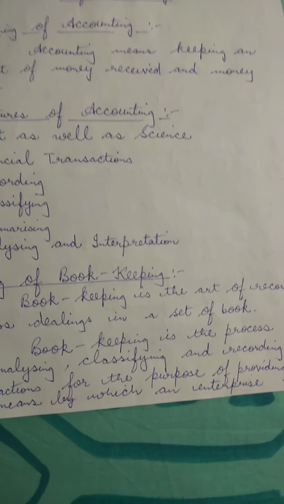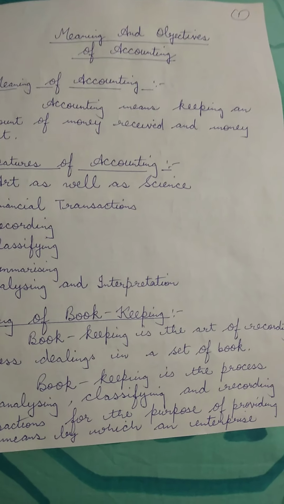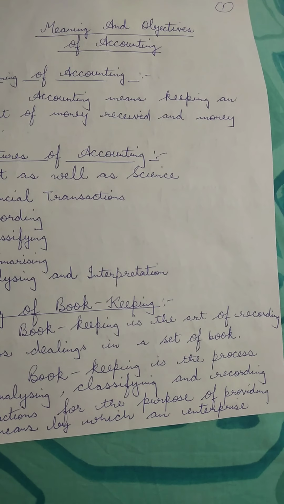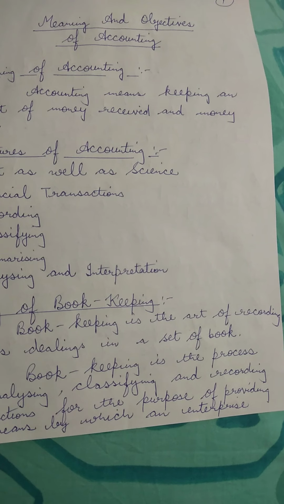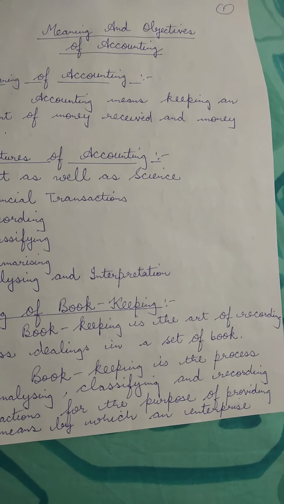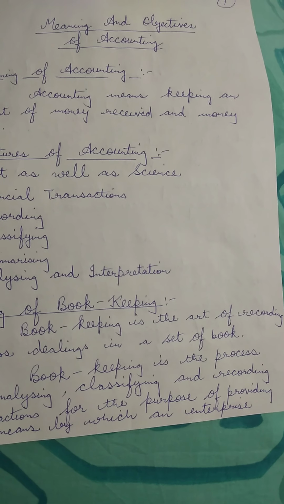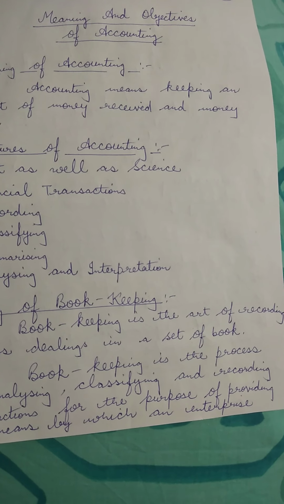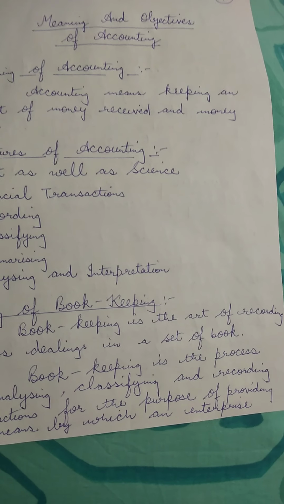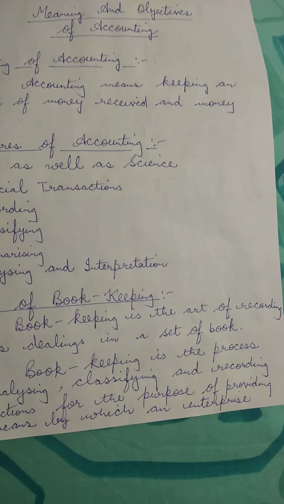methods for recording transactions, keeping a financial record, performing internal audit, reporting and analyzing the financial information, and lastly, but not the least, advising on taxation matters. So, children, this was about accounting.